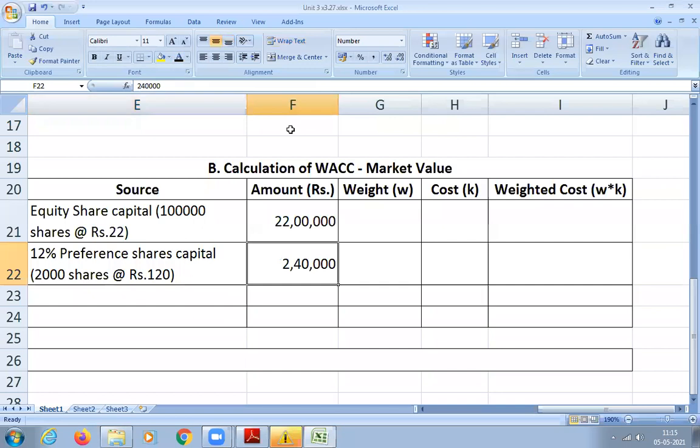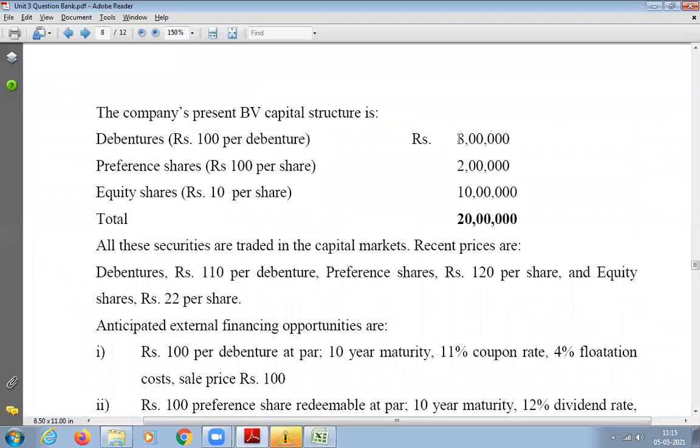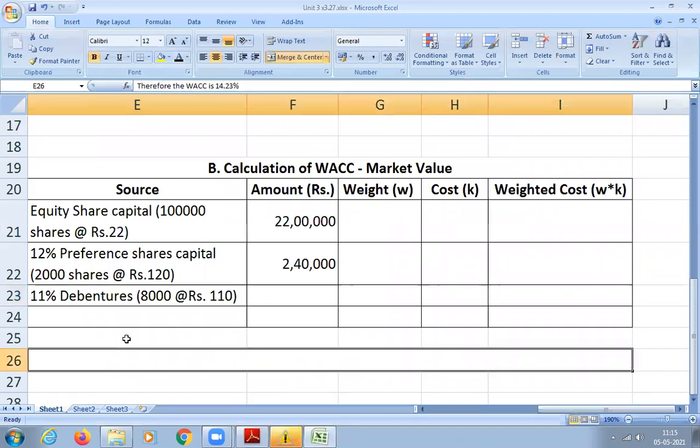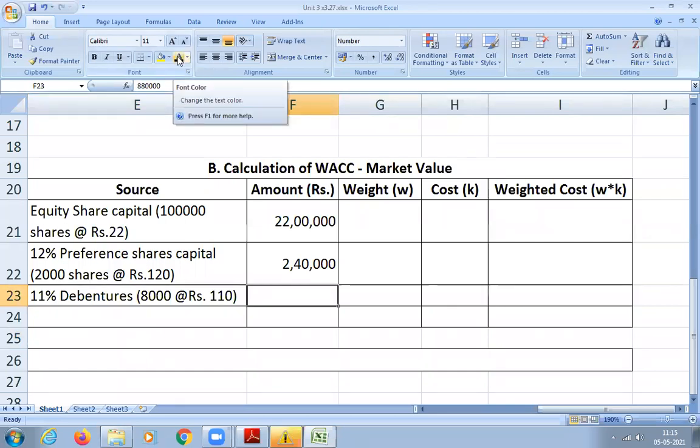Next, debentures. How many debentures do we have? 8,000 debentures. And how much is the current market price? 110. So 8,000 into 110, all of you write down. How much will you get? 8,80,000. So now you calculate the total.